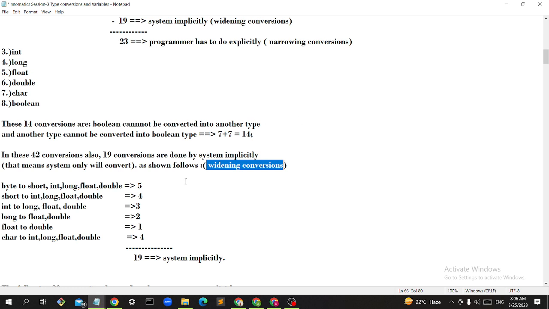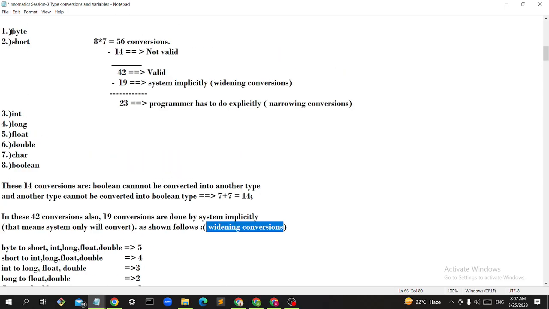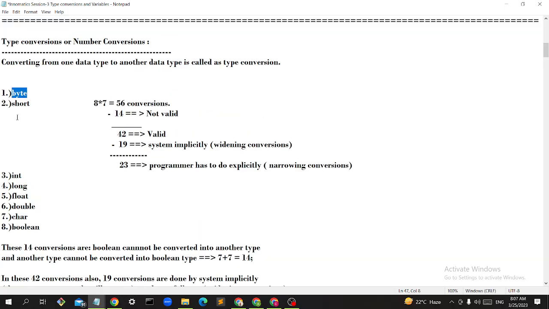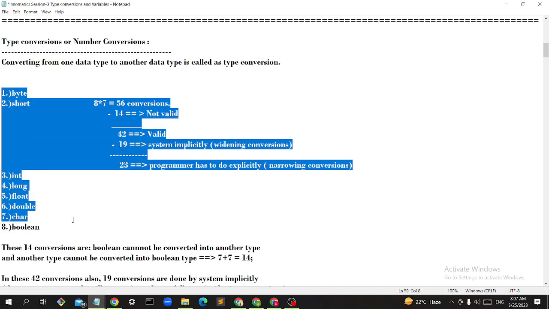Which are done by system implicitly. Got it? Yes, sir. So you go in a straight way, guys. Like this, if you wanted to remember this order, I'm giving you the int also. You can convert byte to short, int, and so on, going in the straight way. That is why I asked you to remember the primitive data types in this order.